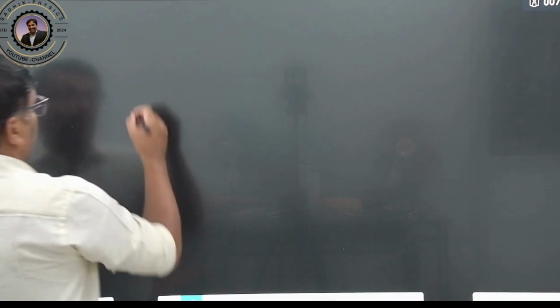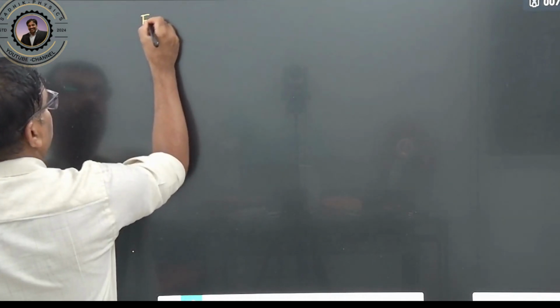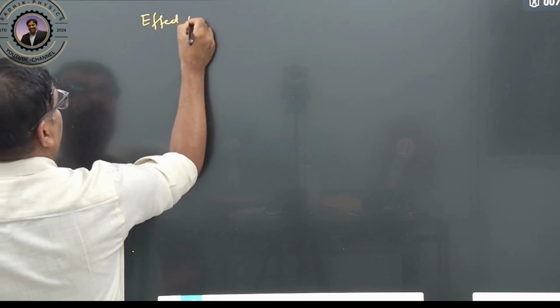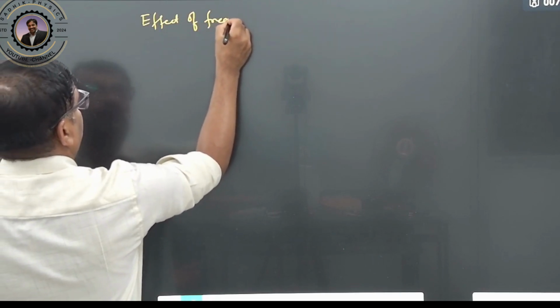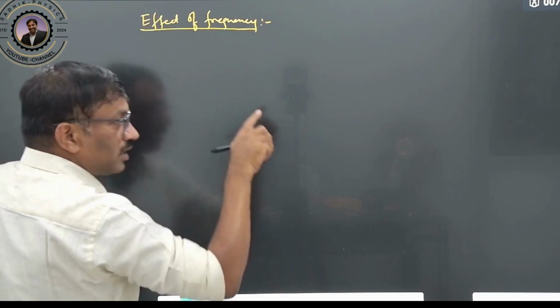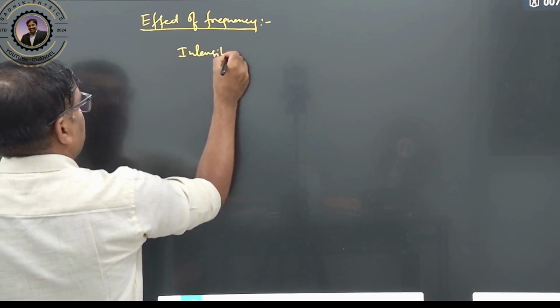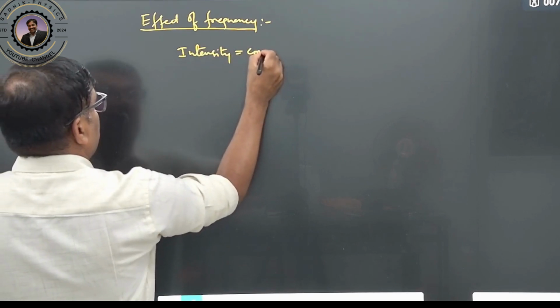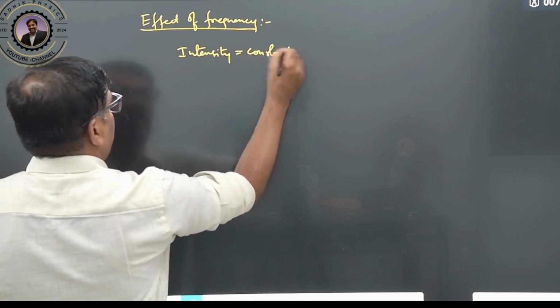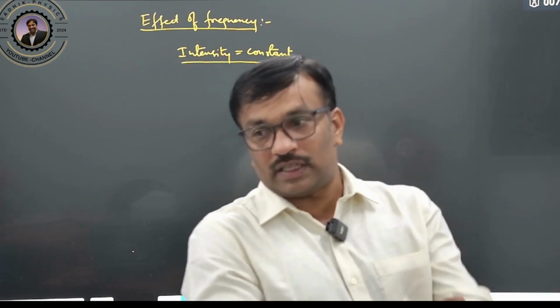Now we'll see one more concept, that is the effect of frequency on the photocurrent. If frequency is changing, intensity must be kept constant. So intensity is constant, but what we are changing now is the frequency.